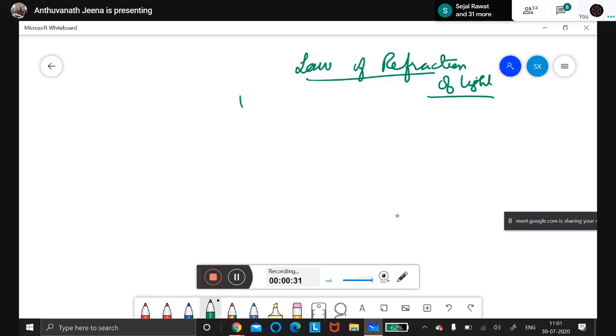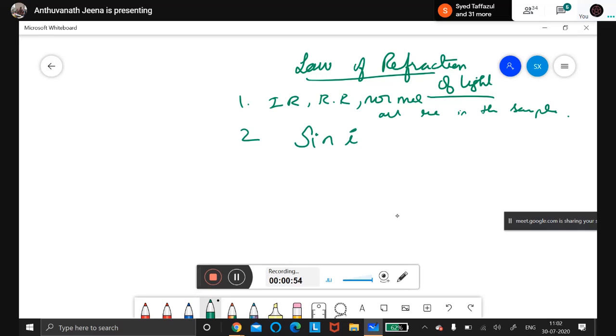There are two laws of refraction. The first one is that the incident ray, refracted ray, and normal all lie in the same plane. First one is same. Okay. Second one, the relation between the angle of incidence and angle of refraction. So what is the relation? Sine value. Sine i by sine r should be constant. Now good, we have done trigonometry so that it's easy.